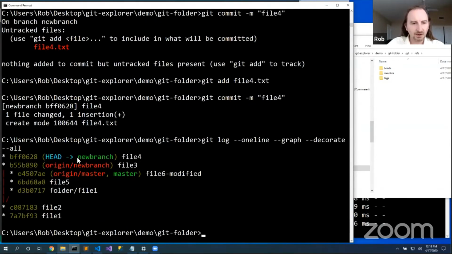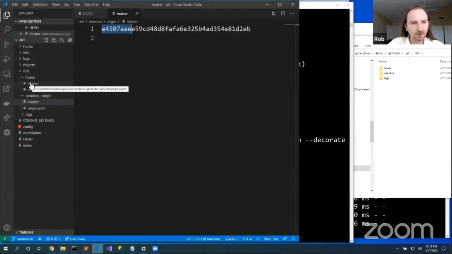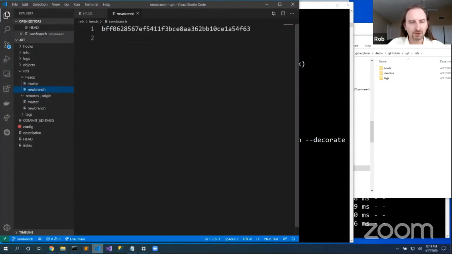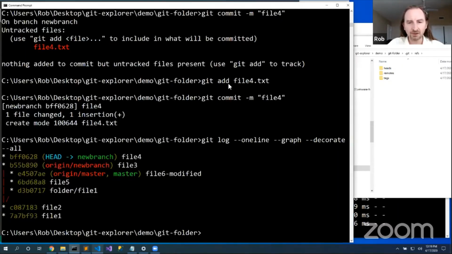We see that our new branch now is different from where the origin's new branch was. Our master and our origin master align. And so we can get a feel for where all of those are. We have in here our master, our new branch, which points at BFF06. We have remotes new branch, which points at B55B. That's backed up one right here. And so we can get a feel for how all of those branches and tags work.